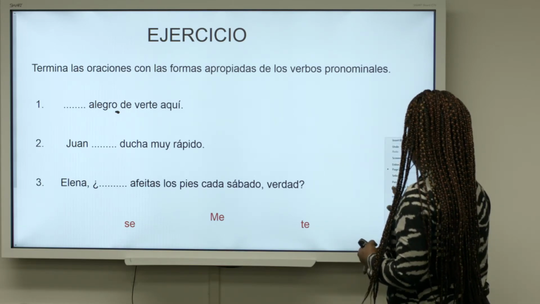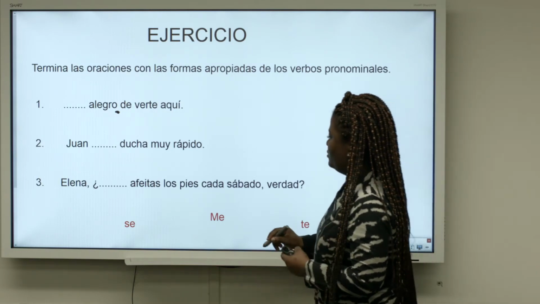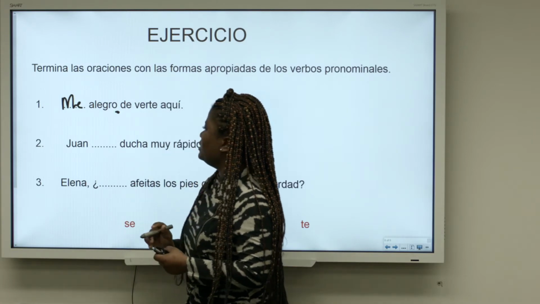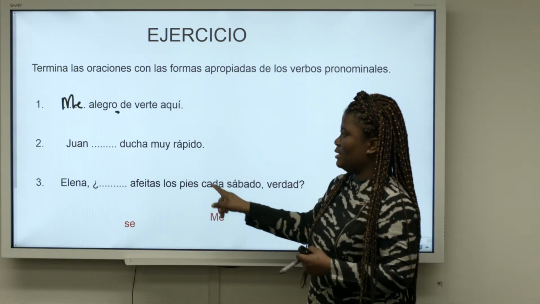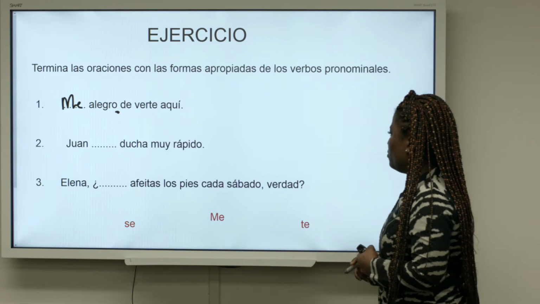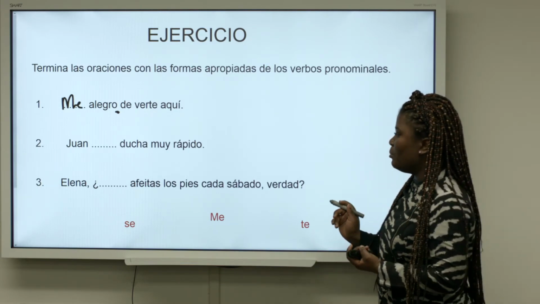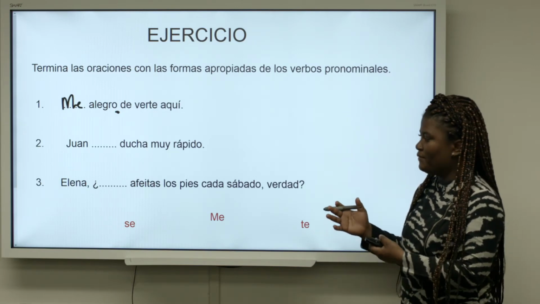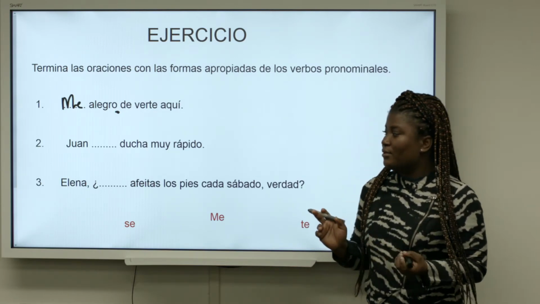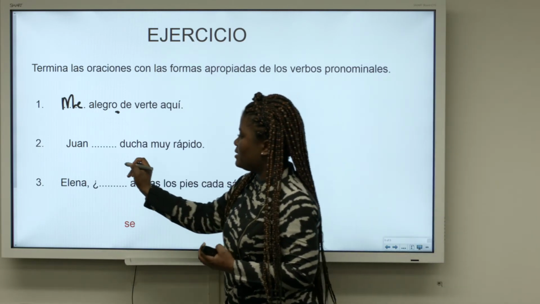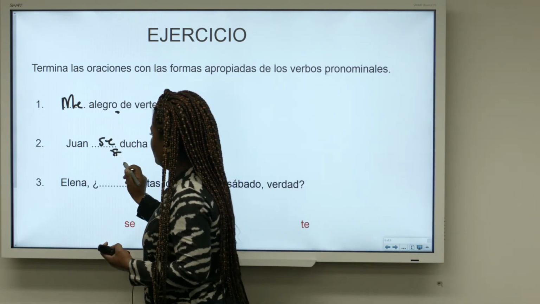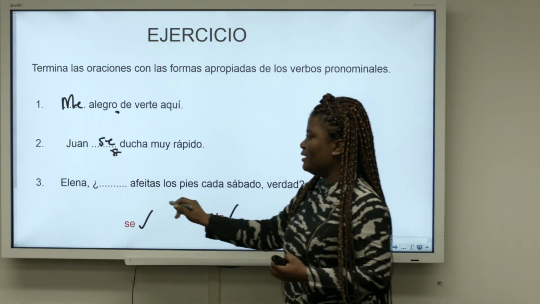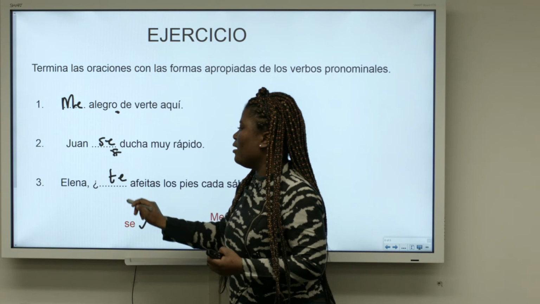Okay, so we have: Me alegro de verte aquí. This would move there. And then: Juan dash ducha muy rápido. Juan takes his bath very fast. Juan is the third person singular, so we have se, which leaves te as the final answer for the third question.